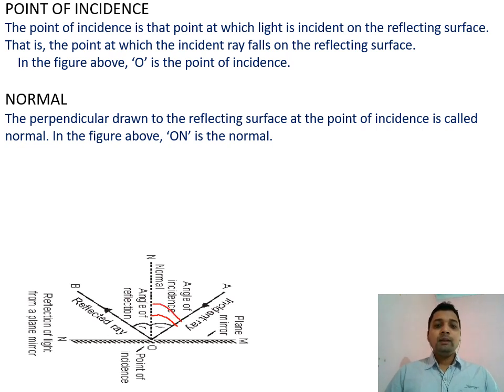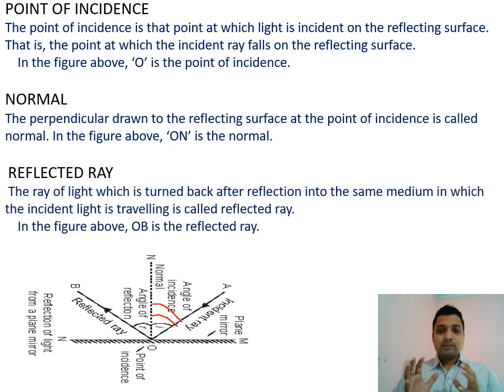So next, when it hits the reflecting surface, now reflection takes place. Means now the light will bounce back. Now the light will return back to the same medium. So the light ray which goes from the reflecting surface outward is called the reflected ray, the ray we get after the reflection of light. So the reflected ray is the ray which returns, turns back, or bounces back to the same medium.